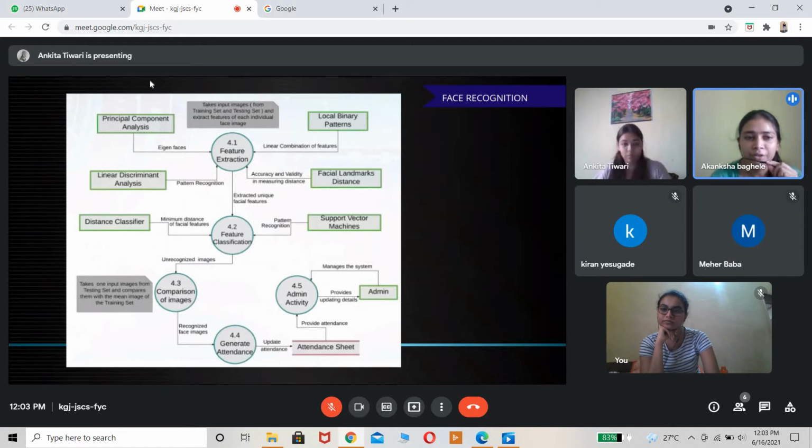Then we do feature classification using a machine learning algorithm to classify our features, and we train and test our database earlier, so we can recognize the face easily. Then we compare the images with our trained data set, against the mean of images like training sets. Then we generate the attendance in an attendance sheet. Next.